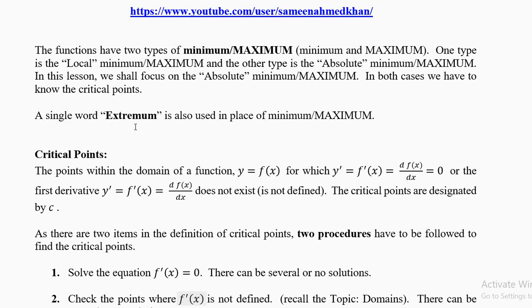Minimum means least, maximum means the highest. But in mathematics, in calculus, we use the words minimum and maximum and not other English words like least, highest, lowest. We use the words minimum and maximum. And both the words are combined to define a new word called extremum. Extremum means it can be minimum or it can be maximum.